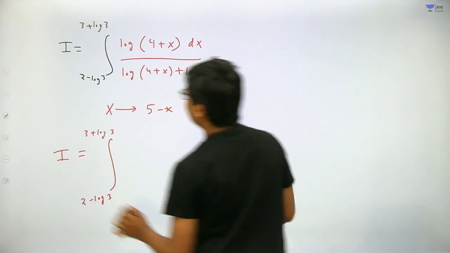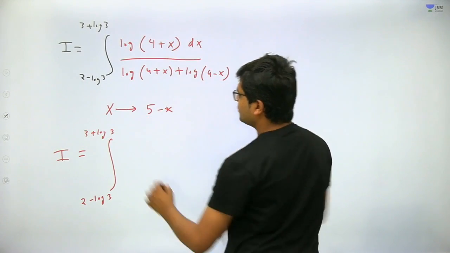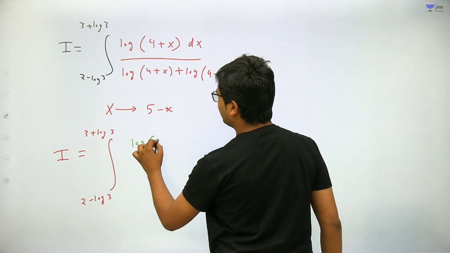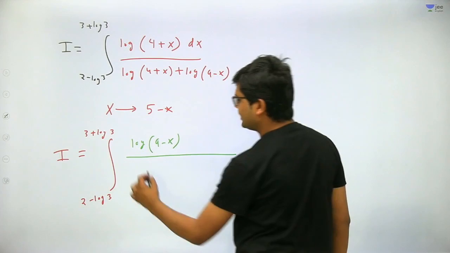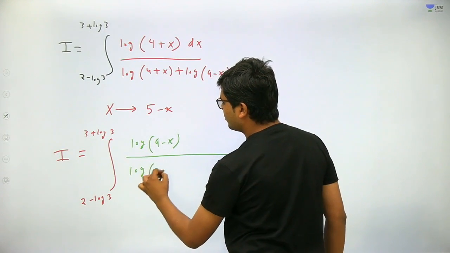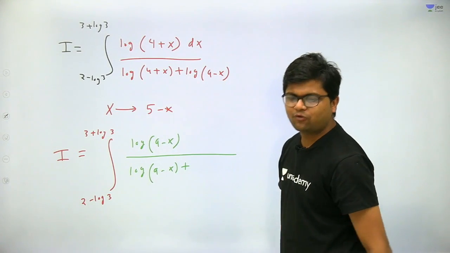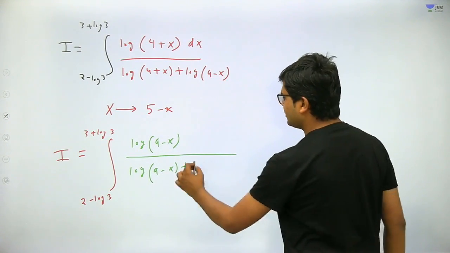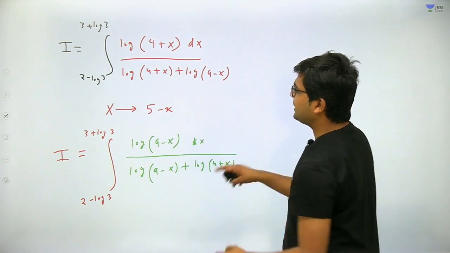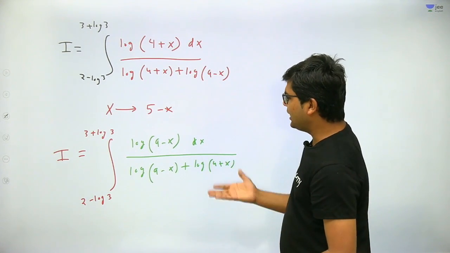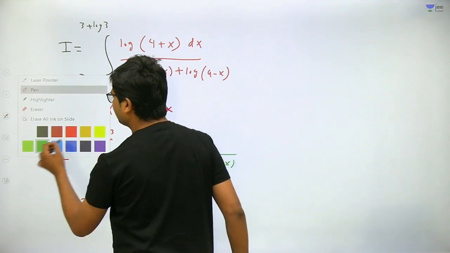Got my point? And just transform x by 5 minus x, so it will become log of 9 minus x divided by log of 9 minus x plus, if you apply 5 minus x, it will become 4 plus x. Got my point? So it will become log of 4 plus x, dx. Now apply these two integrals, because the denominator is the same, na? Therefore apply these two integrals.